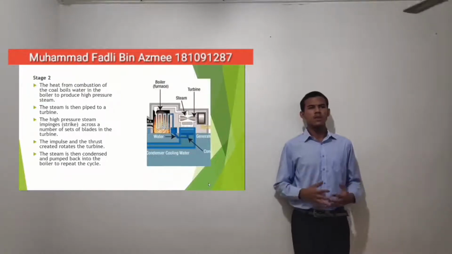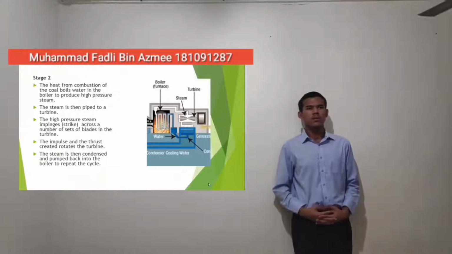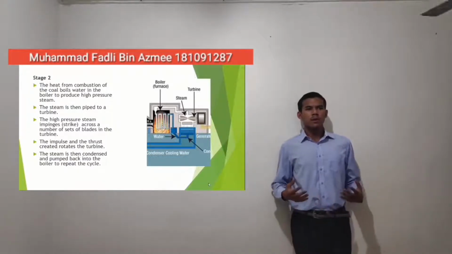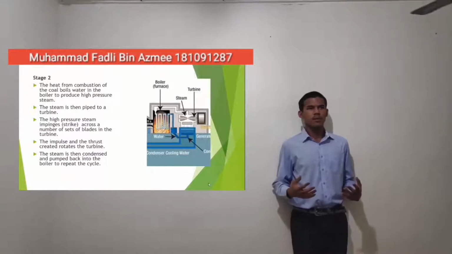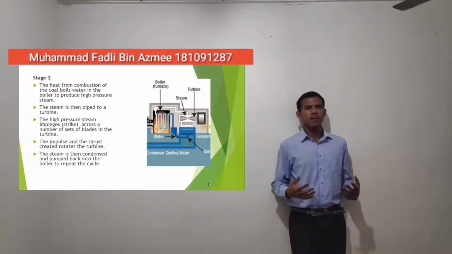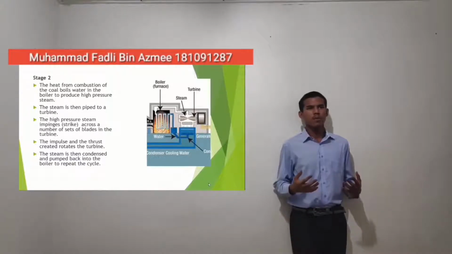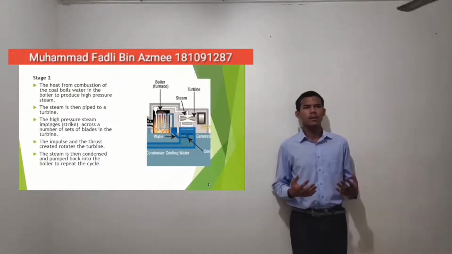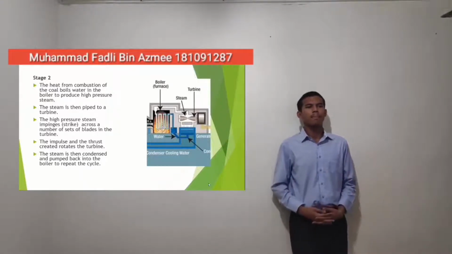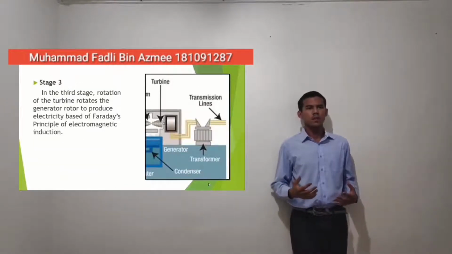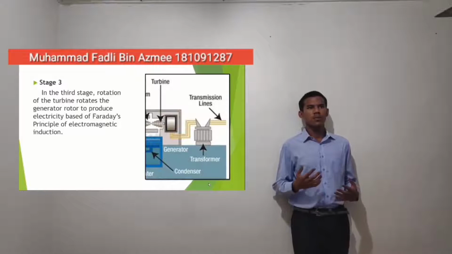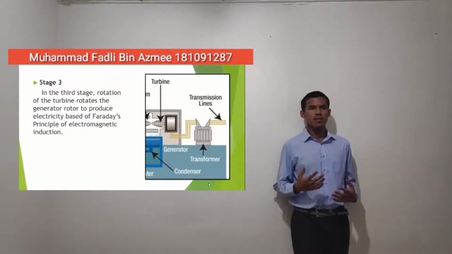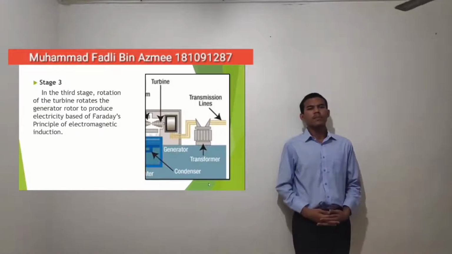Stage 2 is the heat from the combustion of the coal boils water in the boiler to produce high pressure steam. The steam is then piped to the turbine. The high pressure steam impinges across a number of sets of blades in the turbine. The impulse and the thrust of the steam rotate the turbine, and then the steam is condensed to repeat the cycle. The final stage is the rotation of the turbine rotates the generator rotor to produce electricity based on Faraday's principle of electromagnetic induction.